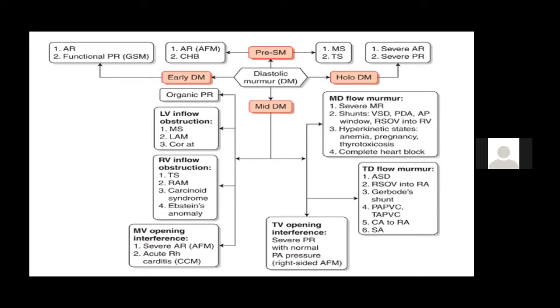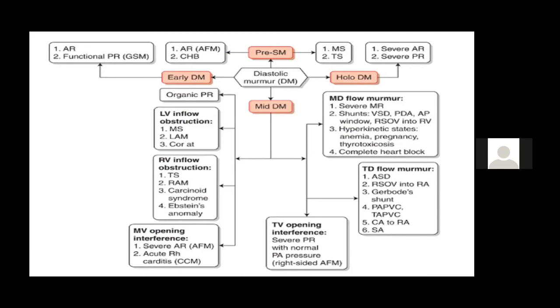Now the next most important is the mid diastolic murmur. This is one thing which they will ask in your exam whenever you get a mitral stenosis case: what are the other causes of mid diastolic murmur? For all practical reasons, I think you should divide it into mid diastolic murmur on the right side and mid diastolic murmur on the left side.